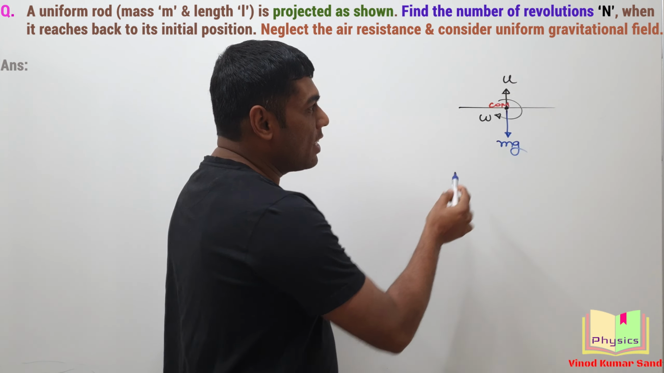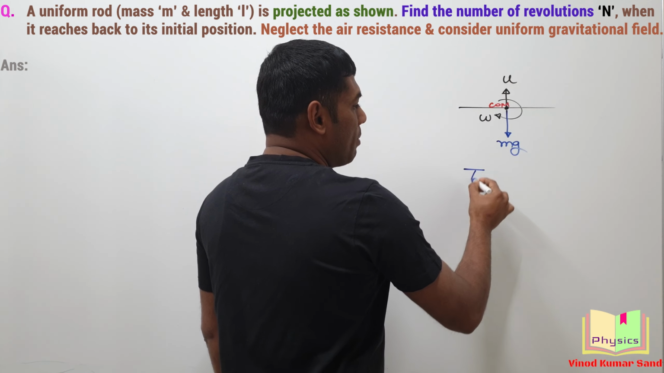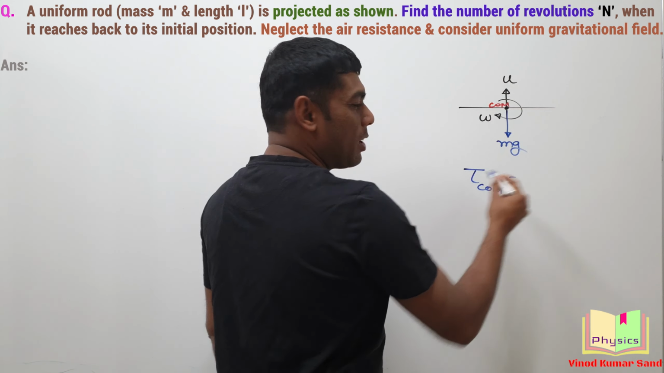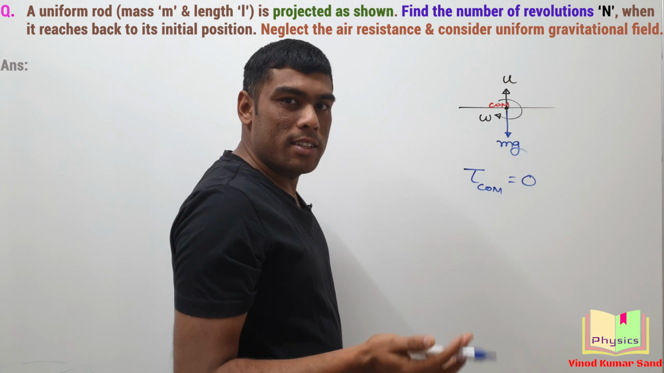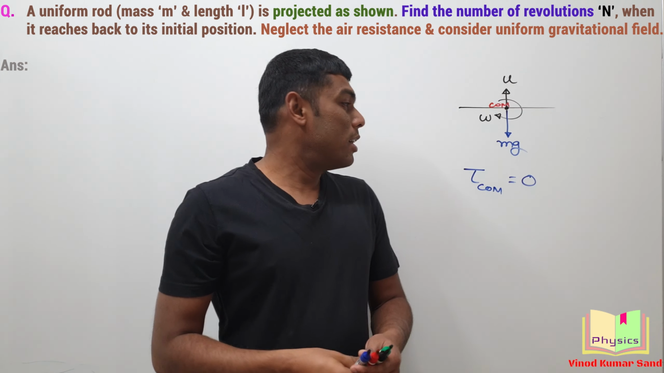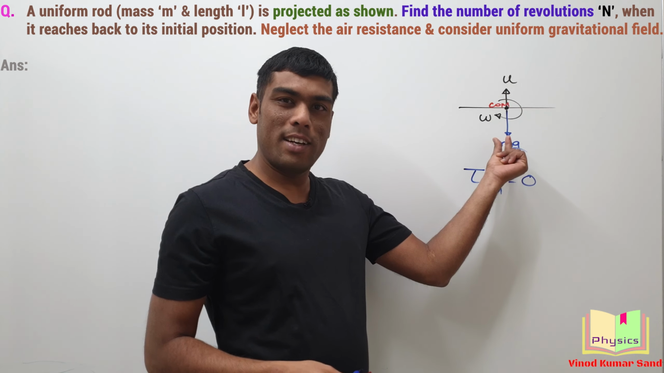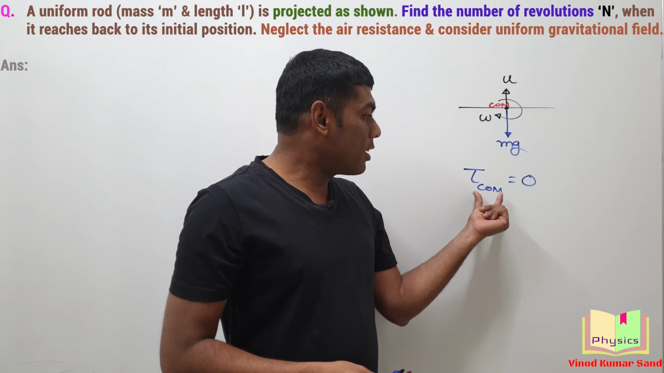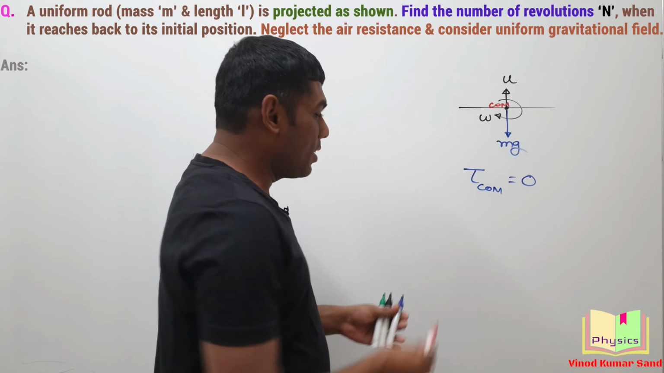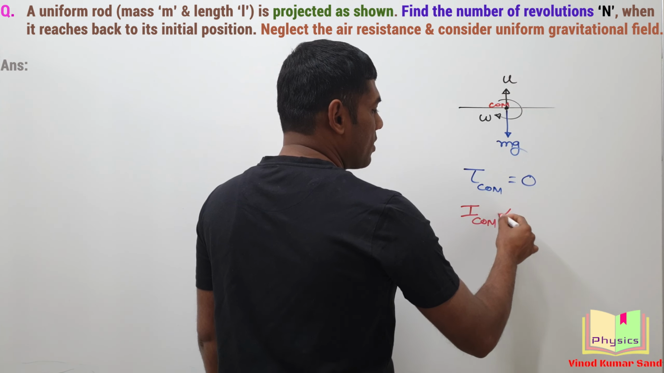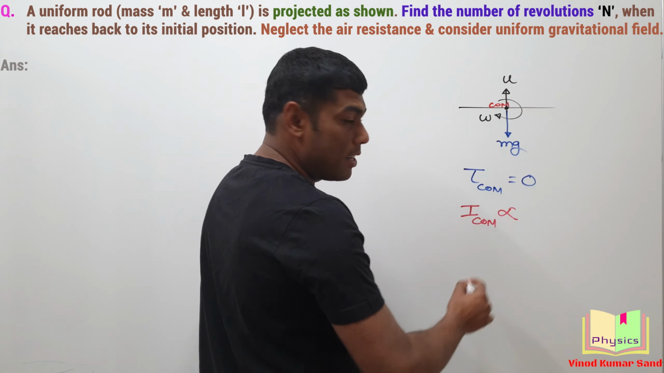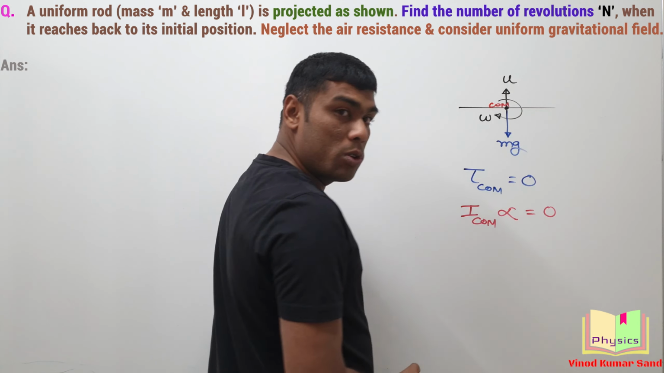So here we can see the torque about center of mass should be how much? 0, because the only force is mg, and since the gravitational field is uniform, we can show mg at the center of mass. If the torque about the center of mass is 0, it indicates that I about center of mass into alpha, the angular acceleration, must be equal to 0.